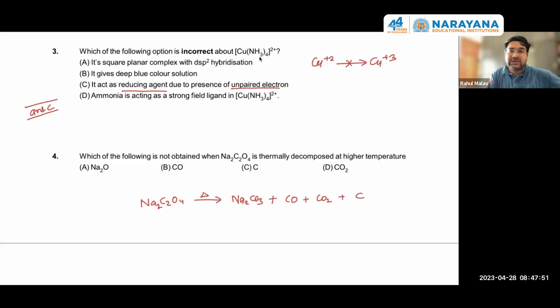So we can say that Na2O will not form because Na2CO3 will not get decomposed. From here, we do not get CO2. We get CO2 directly from the oxalate anion. So the answer is actually A, because it is asked which is not obtained.